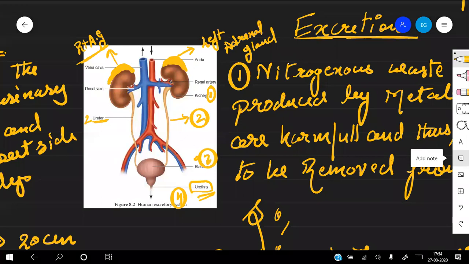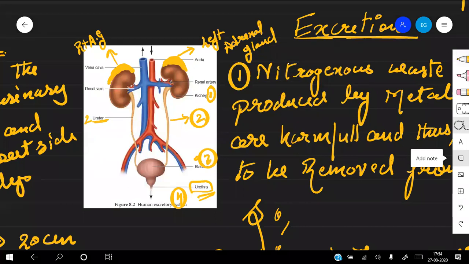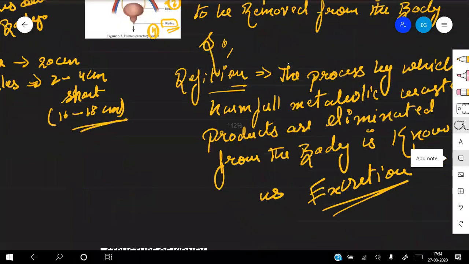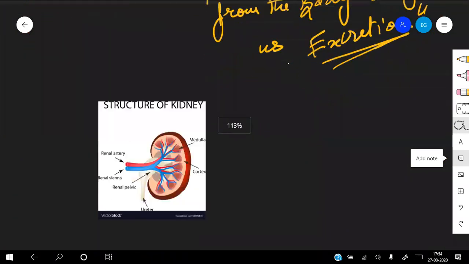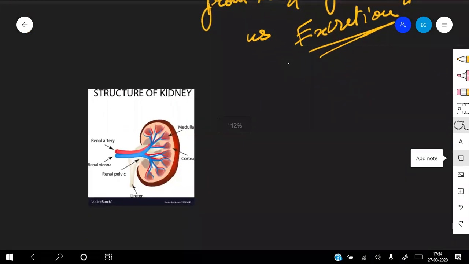Now what can we do? Let's cut this portion of the kidney and see what is inside. The next diagram is showing the internal structures of the kidney, because that is the major system for excretion. And then we will go further inside the structure.